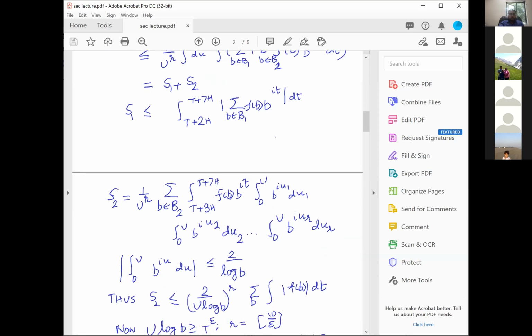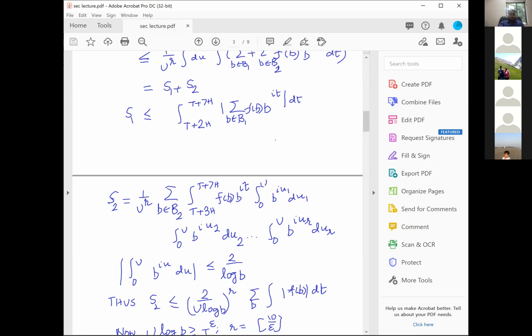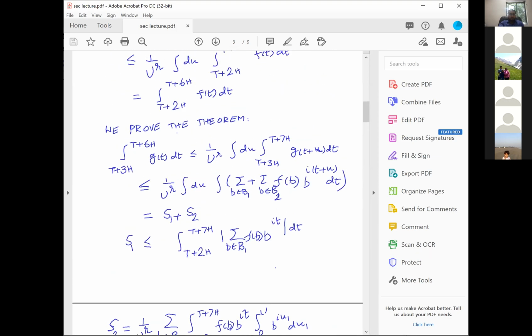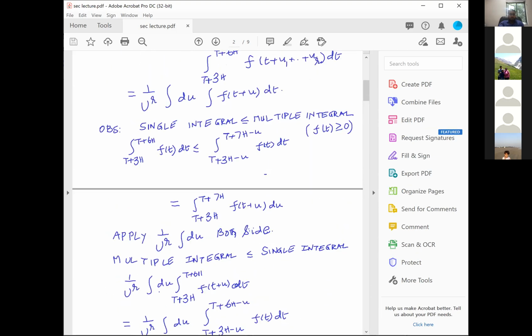And such an integral comes all the times. And therefore you will get a 2 divided by u log b, raised to the power r. And then of course I don't know what else to do. Therefore I put an absolute value: summation over b, integral mod of the sum dt, etc. Okay. Now, what is it I have gained so far? I have gained the fact that I am in B2. Since b is in B2, by definition,